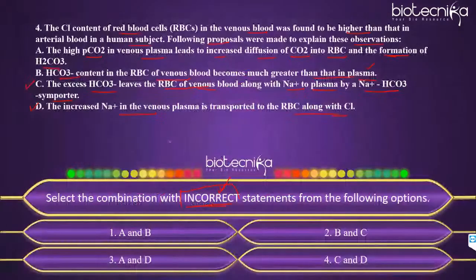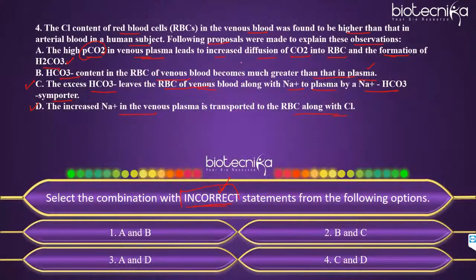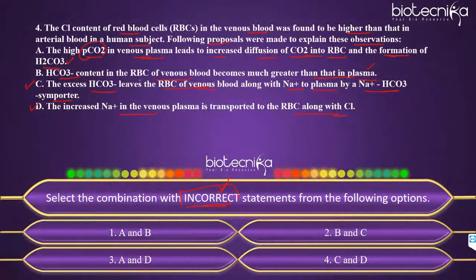Okay, so now let's see the statements. A: the high partial pressure of CO2 in venous plasma leads to increased diffusion of CO2 into RBC and formation of carbonic acid. Yes, there is high partial pressure of CO2 in venous plasma, right? More CO2 means partial pressure is higher. So A is absolutely correct. That leads to increased diffusion of CO2 into RBC and formation of carbonic acid, right? So there is more CO2 and that leads to the formation of more bicarbonate ions. So that is why A is correct.